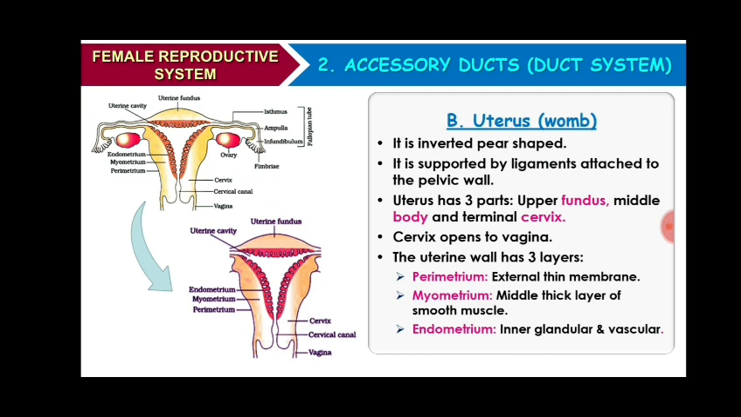Perimetrium is an external thin layer and myometrium is made up of smooth muscles. Endometrium is glandular and vascular in nature. It is very important as it undergoes periodic changes during the menstrual cycle. Myometrium is the thick middle layer made up of smooth muscles. It exhibits a strong contraction during the delivery of the baby.